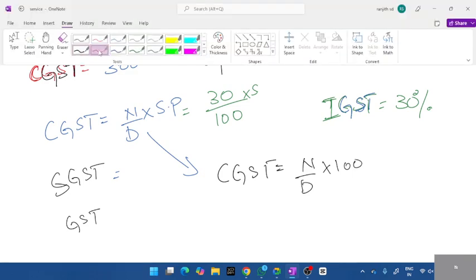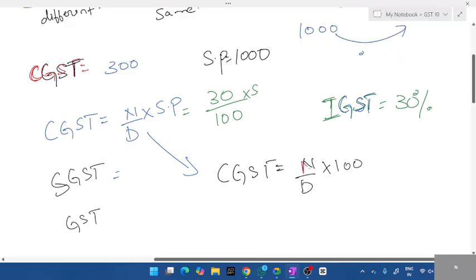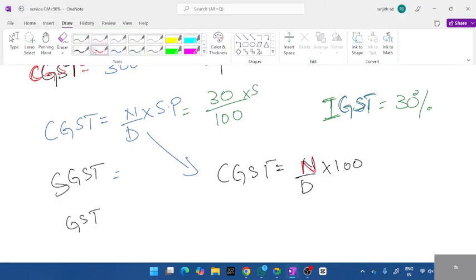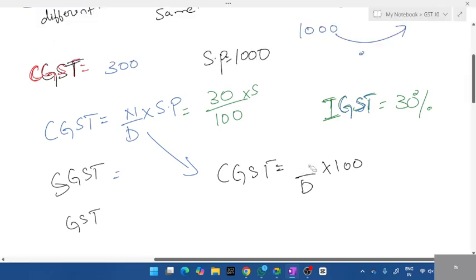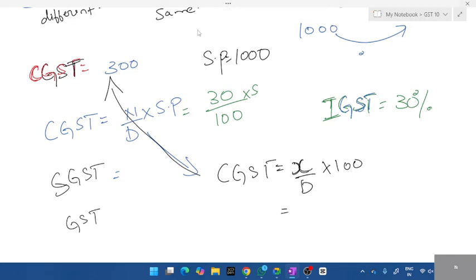Percentage is not given, students. So in place of numerator, I'll take it as x, x percent. Now what is the CGST given? What is the CGST value? Unmute and answer, all of you.